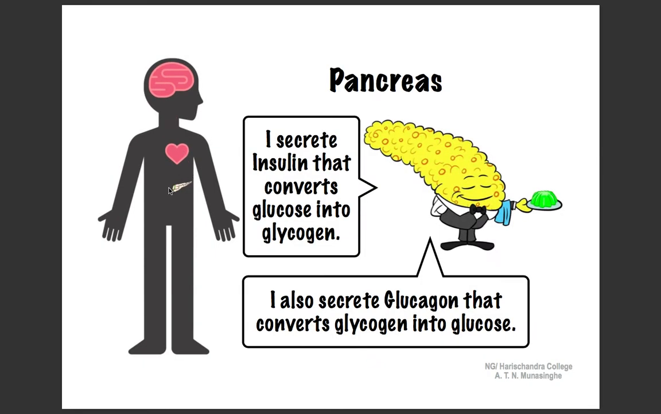The pancreas is located behind the stomach in the bend of the duodenum of the small intestine. It secretes insulin and glucagon that regulate the blood glucose level. Insulin secreted by the beta cells of the pancreas converts glucose into glycogen, whereas glucagon secreted by the alpha cells of the pancreas converts glycogen into glucose.